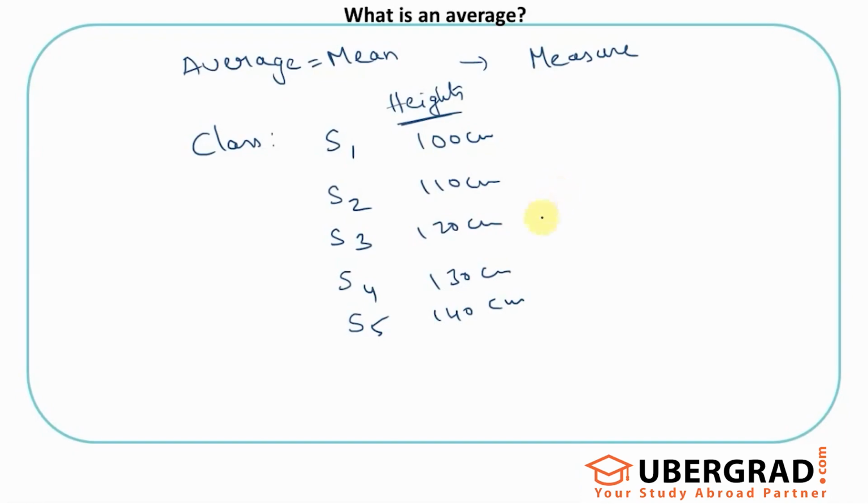So when I'm talking to someone trying to describe the heights of my class, I would have to spend some time explaining, there are 5 students in my class and the heights are 100, 110, 120, 130 and 140. It gives a sense to someone who is listening: okay, 100 centimeters is the shortest and 140 is the tallest, and most of the students lie between 100 and 140. If I have a class which has 100 students, it will be difficult for me to explain the heights of 100 students individually to give a sense to someone, right?